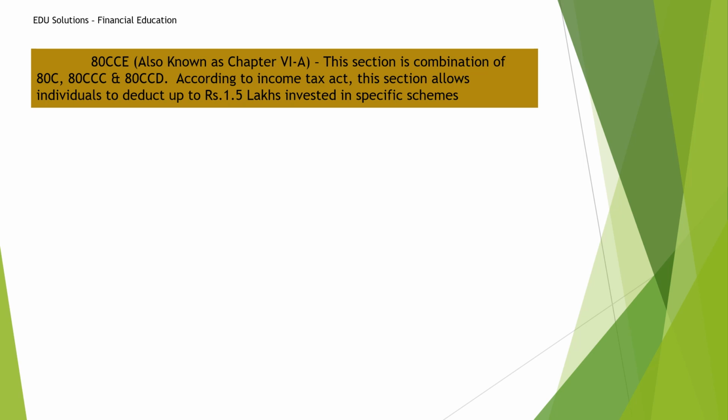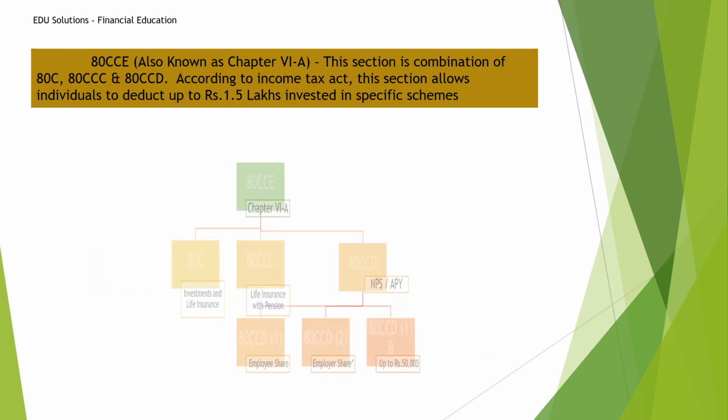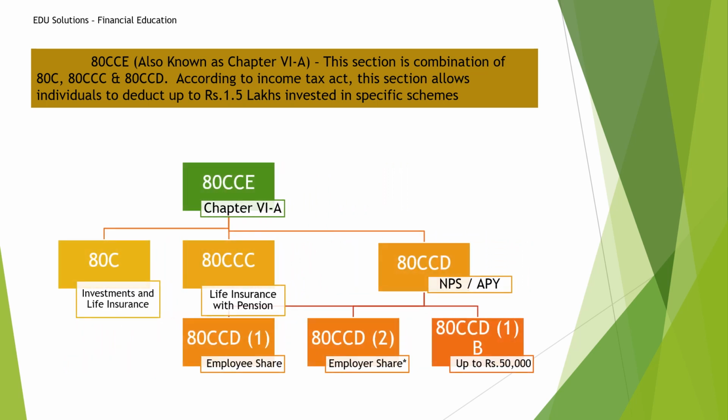First we start with 80CCE. 80CCE is a section which contains some subsections. It is a combination of three sections: 80C, 80CCC, and 80CCD.